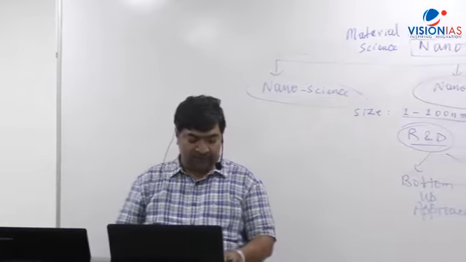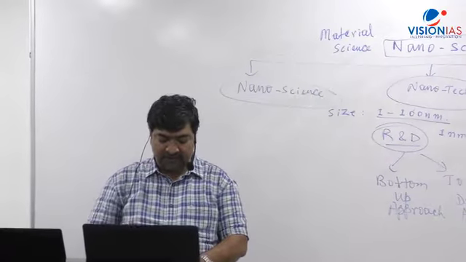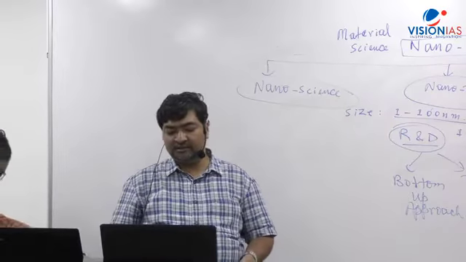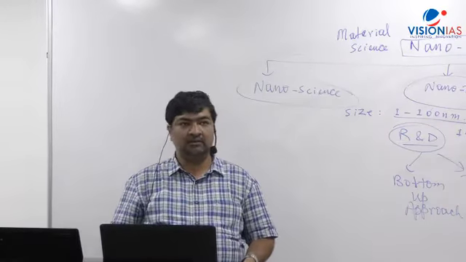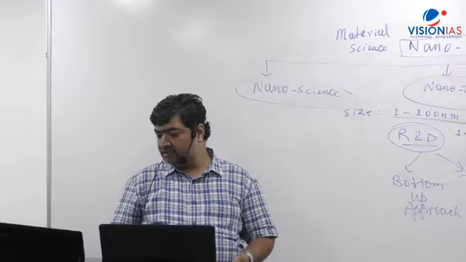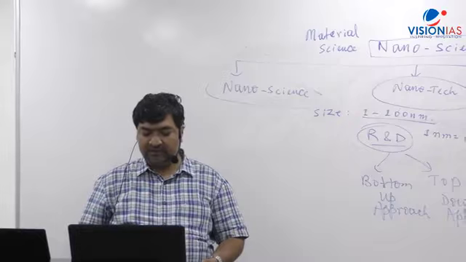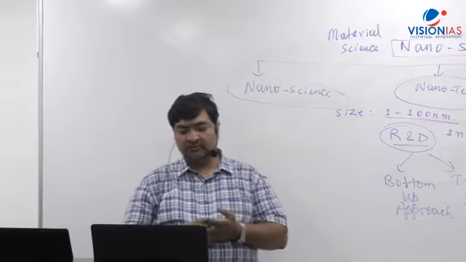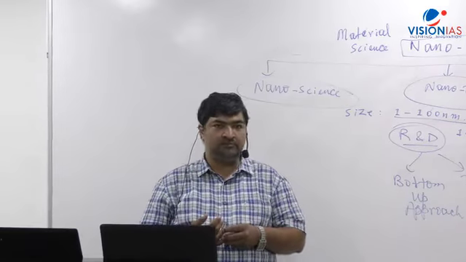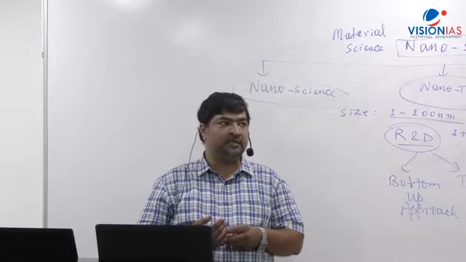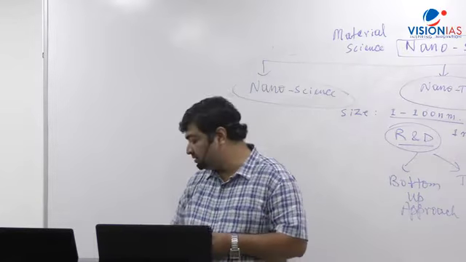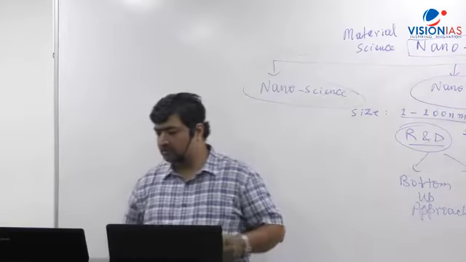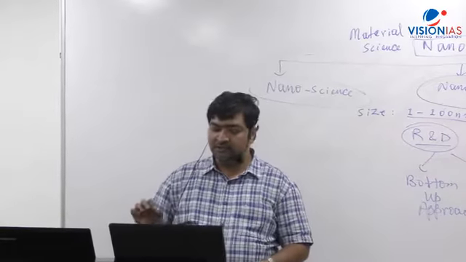Nanoscience is the scientific study of characteristics and behavior of atoms and molecules of size 1 to 100 nanometers. Right, give a full stop, same paragraph.